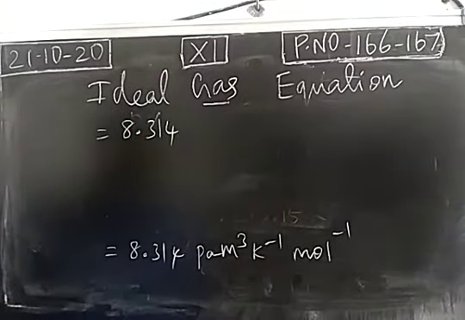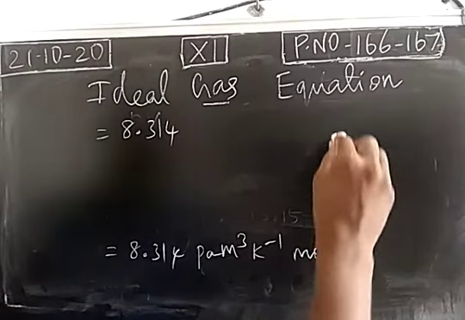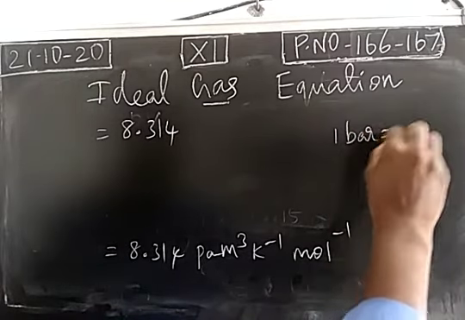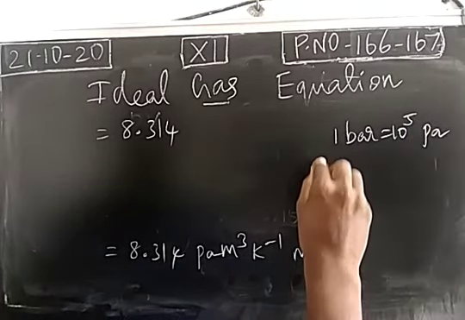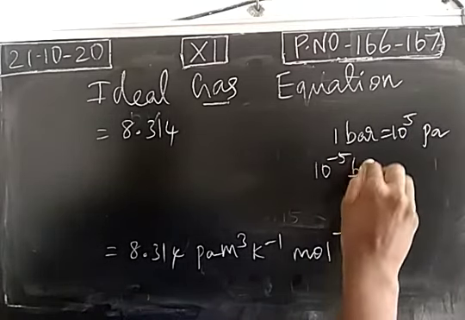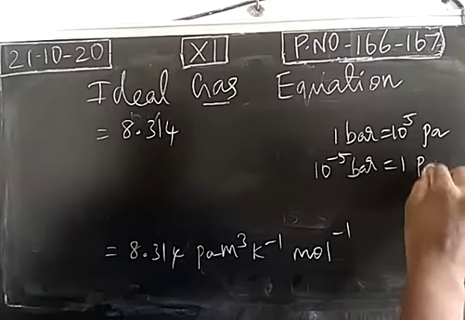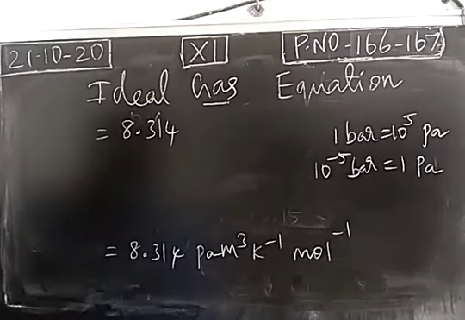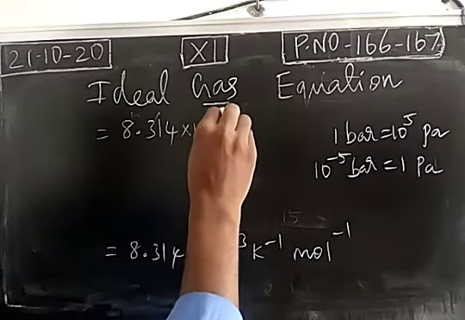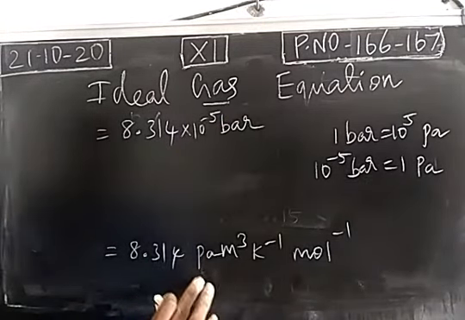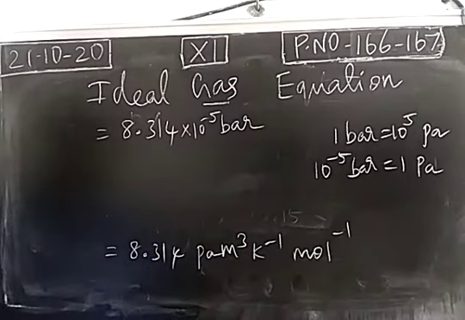We know that 1 bar is equal to 10 power 5 Pascal. That means, what is 1 Pascal? 1 Pascal is nothing but 10 power minus 5 bar. So Pascal is converted into bar.